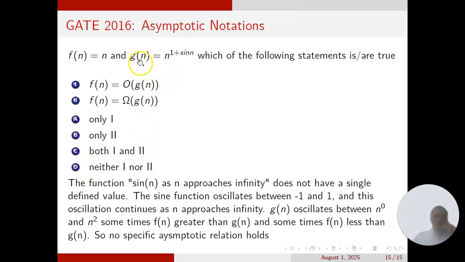Now suppose g of n is n power 2 plus sin n. Then even if it oscillates, g of n will lie between n power 2 minus 1 and n power 2 plus 1, so you have n and n cube. In that case, f of n is always less than or equal to g of n. Then we can say that f of n is big O of g of n.